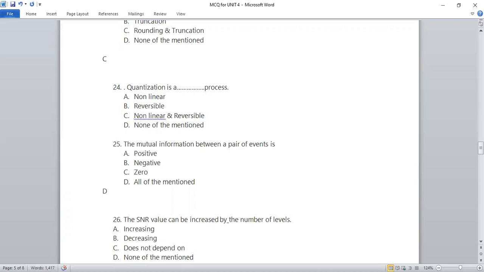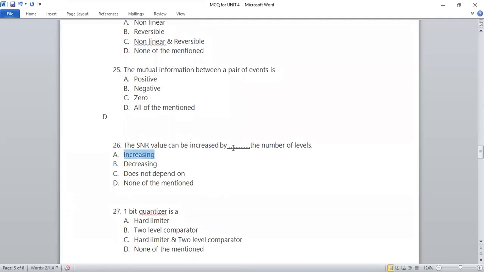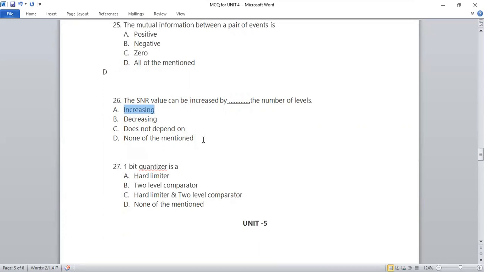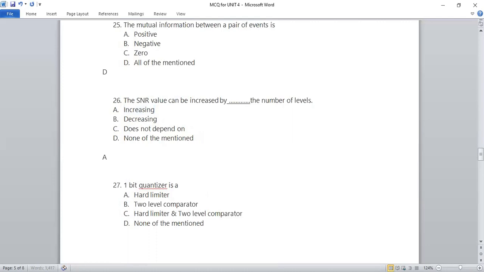Next one, the SNR value can be increased by dash the number of levels. So the right answer is SNR can be increased by increasing the number of levels. We can increase the number of levels, according to which the SNR is increased. So here the right answer will be your A option.